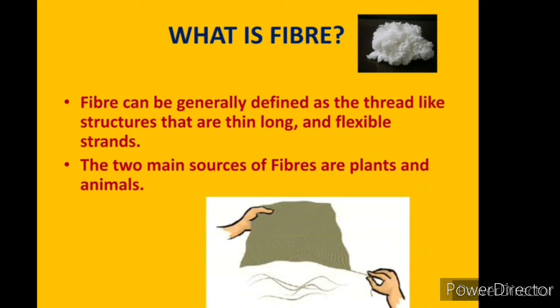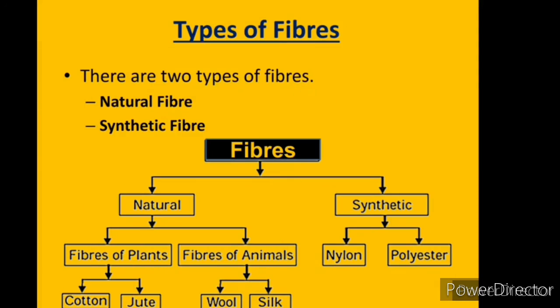Now, what is fiber? Fiber is defined as a thread-like structure of thin, long, and flexible strands. The two main sources of fibers are plants and animals. Types of fiber. There are two types of fiber, natural fiber and synthetic fiber.